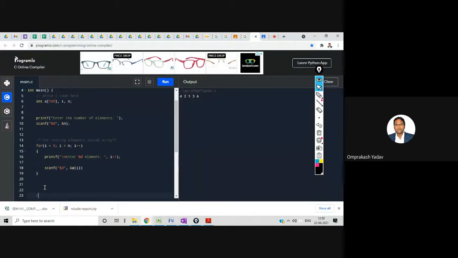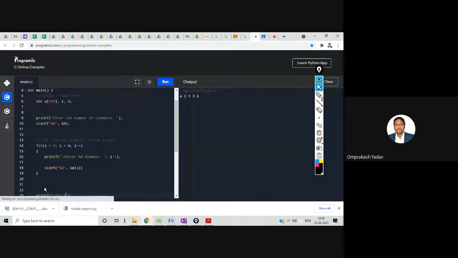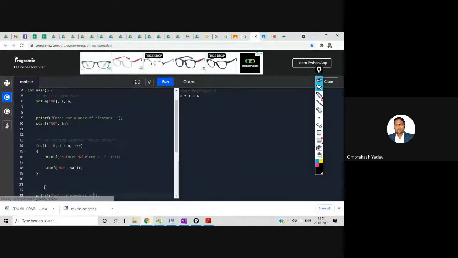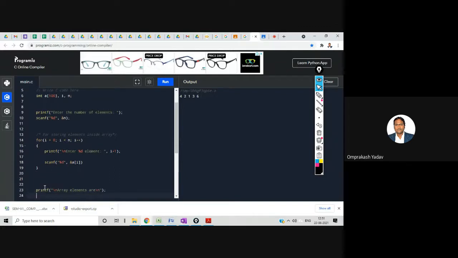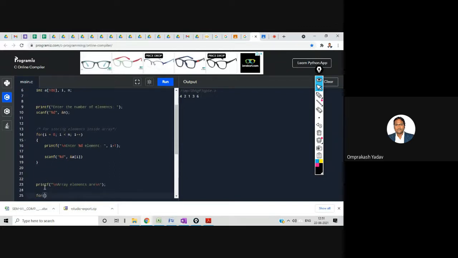Similarly, now I'll write the for loop to display on the screen. So before that, I can give the message printf, array elements are, and if you want, you can put \n over here also. Before this we can apply the loop. I'll just write the comment: for displaying on the screen.